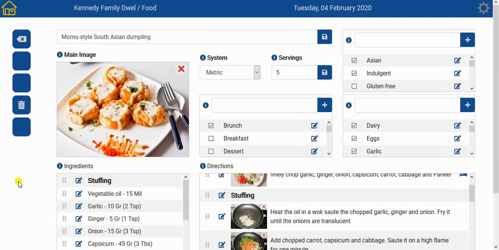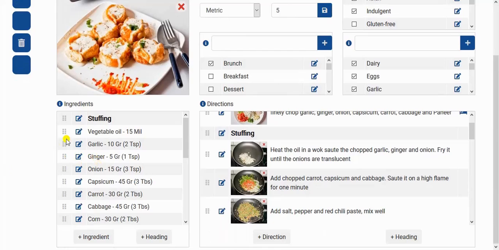More detailed videos will be created on the various ways of adding ingredients and directions, and some of the tricks and shortcuts that are helpful. One more thing on this screen is that you can just change the view from metric to imperial, and as you can see, all the measurements are now displayed in imperial. This is why the add ingredient form was so complicated, because we're trying to enter the ingredients in such a way as to allow for this conversion to happen automatically.